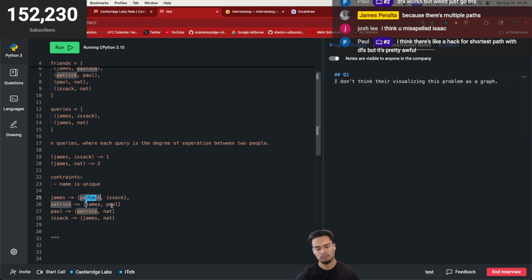Then we check all his friends. We ignore James because we have already seen James, and then we move on to Paul, and then Paul leads us to Nat. But then the degree of separation is three, but we want two.